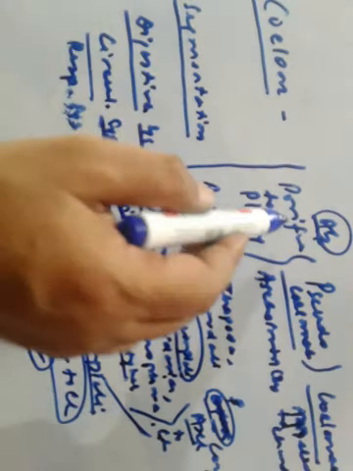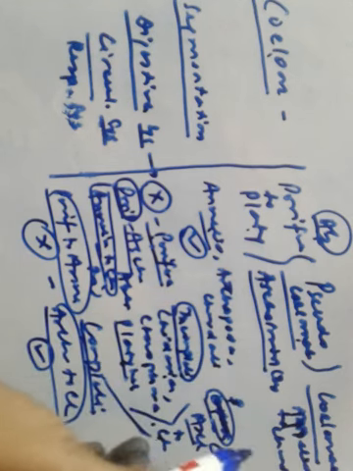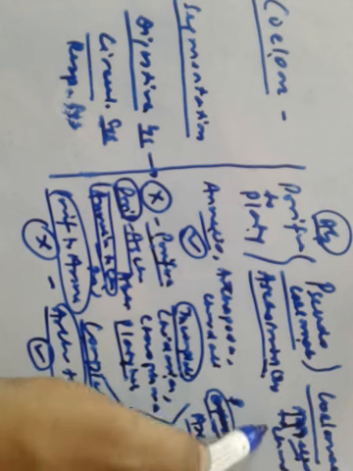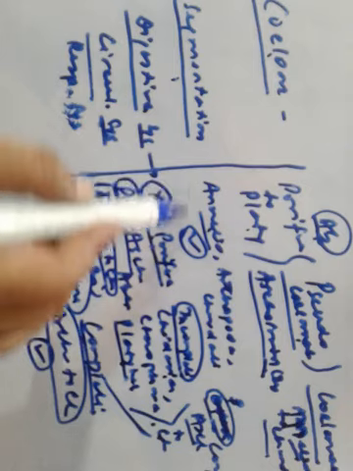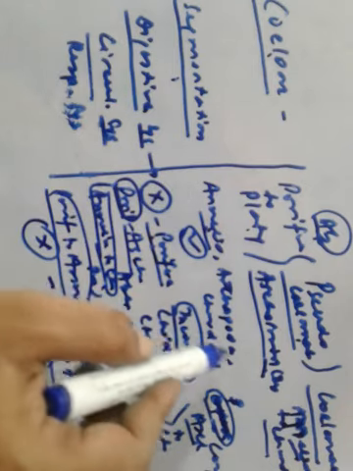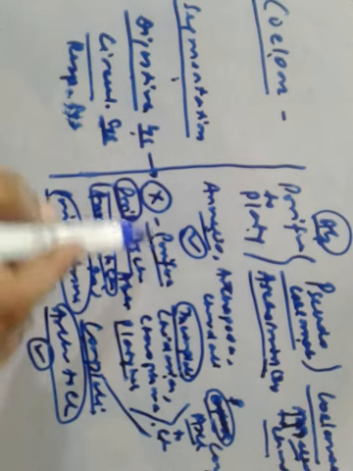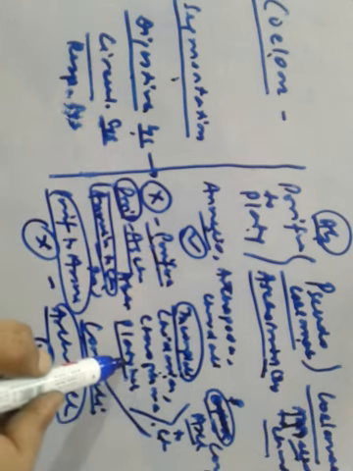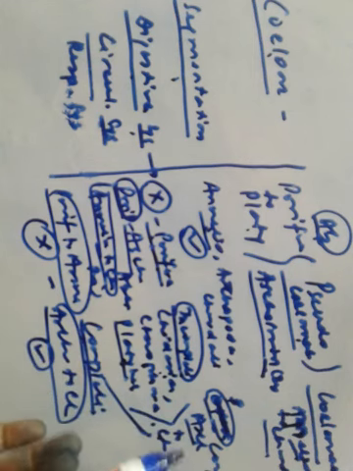So coelom from Porifera to Platyhelminthes is absent. Aschelminthes is pseudocoelomate, and coelomates are after Aschelminthes, that means from Annelida to chordates. Segmentation is found in Annelida, Arthropoda, and chordates mainly. Digestive system: in Porifera it's absent, incomplete in Cnidaria, Ctenophora, and Platyhelminthes, and from Aschelminthes to chordates, it's present.